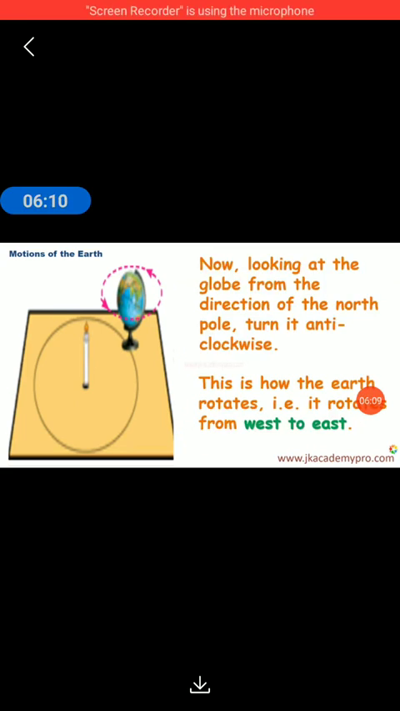Now, looking at the globe from the direction of the northern pole, turn it anti-clockwise. Now, what do you mean by anti-clockwise? It means that we have to make the globe go against the direction of our clock. That is the opposite direction of our clock. So, this is how the earth rotates. That is, it rotates from west to east.